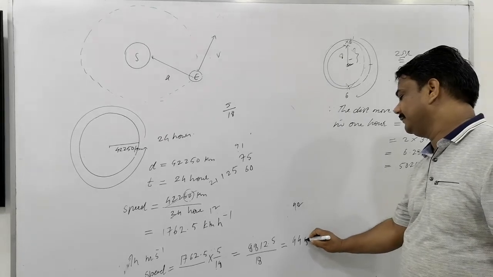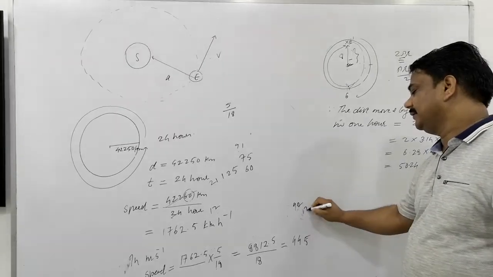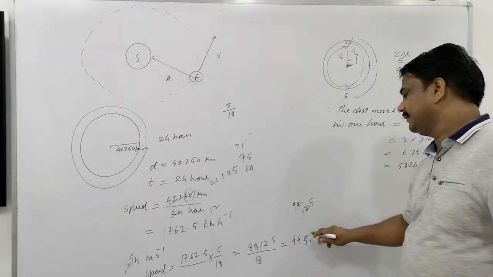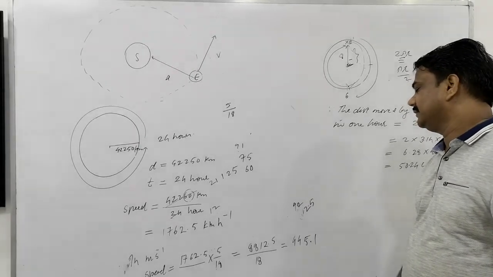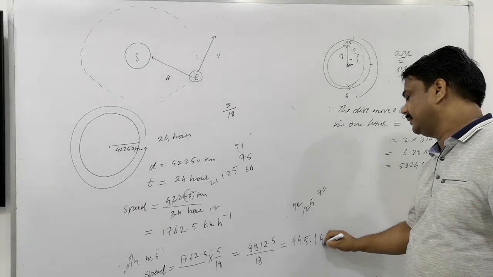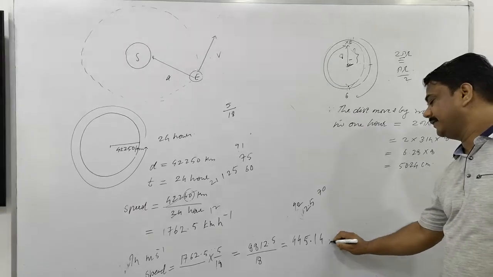5 times it will go. Okay? 90. What's left here? 2. No point. It becomes 25. So 18 goes in one time. What's left? 7. Approximately it goes 4 times. So 455.14 meter per second.